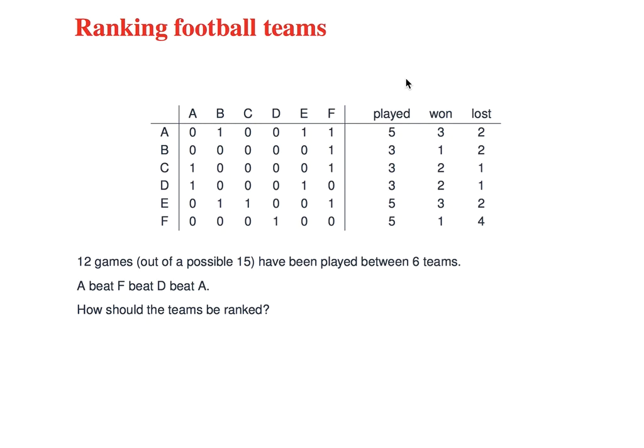Using eigenvalues and eigenvectors, you may not be surprised to hear. This issue with ranking teams does actually come up in real life. In the United States, the Western US College Basketball League, I think it's got something like 110, 120 teams. They don't have nearly enough time in their year to play that many games because they're all university students. Maybe they played 12 games each. You can imagine it would be very difficult to tell which was the best team, and there could be a lot of arguments.